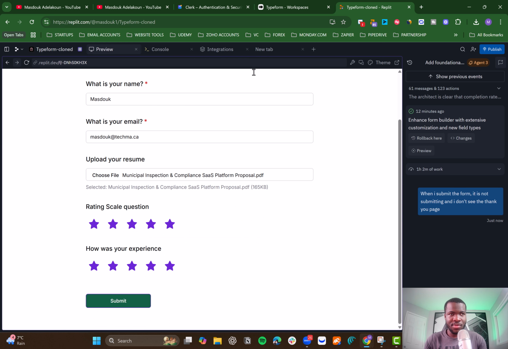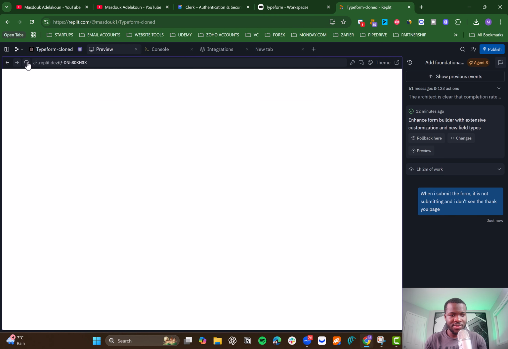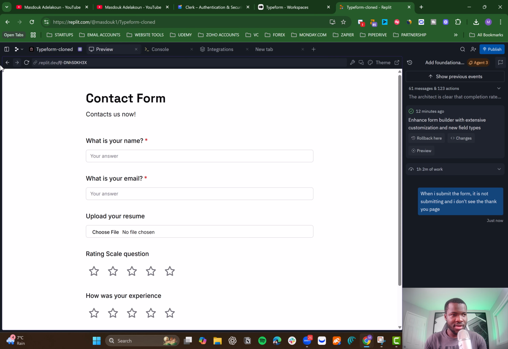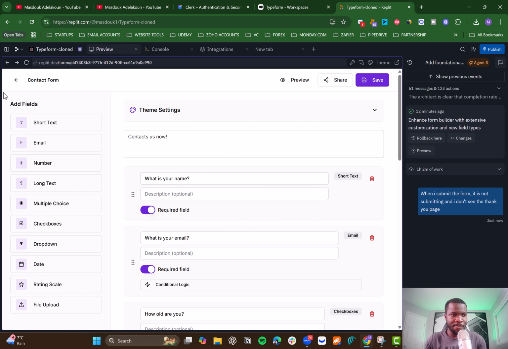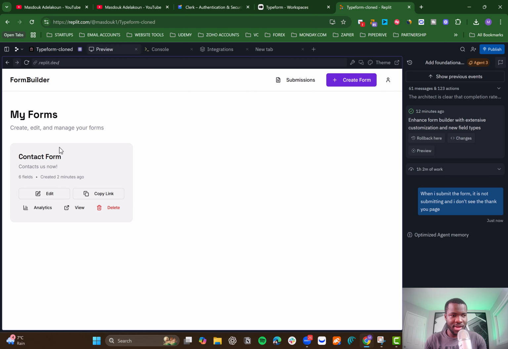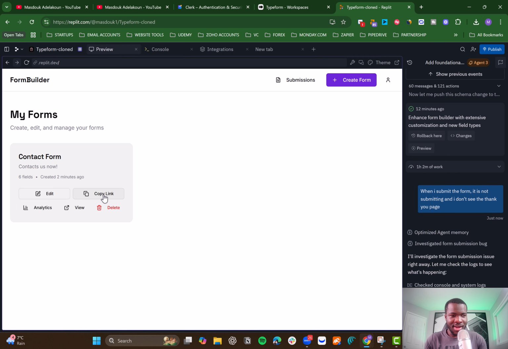So now the system will check and see what the issue is, right? Actually, let me refresh. Okay, once you refresh, you go back to the previous page. So let's go back here. Let's see, maybe it's here. Okay, this is the form which I just created. And the design is actually there. It's very cool, man. I really like this. Then you can copy the link as well, and you can open it within a new tab. Okay, this is the development link, so you can open it to see the actual form, exactly like we asked.